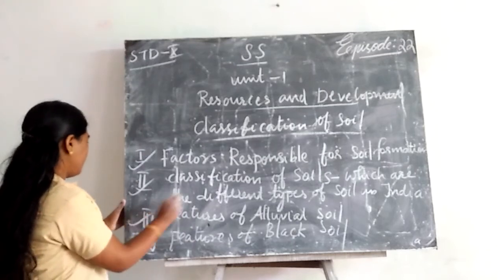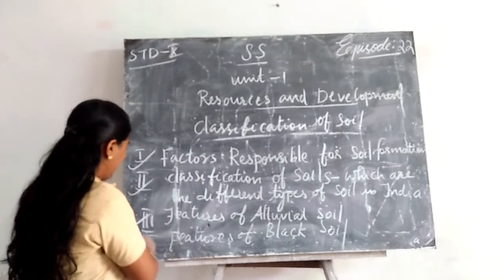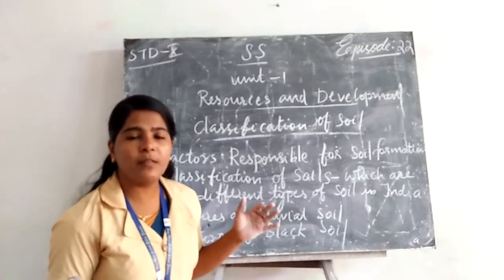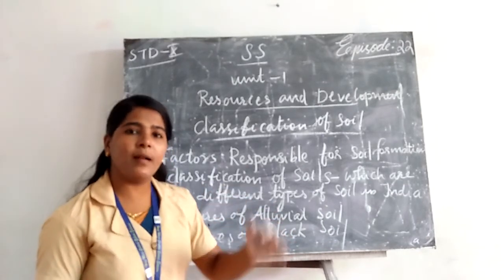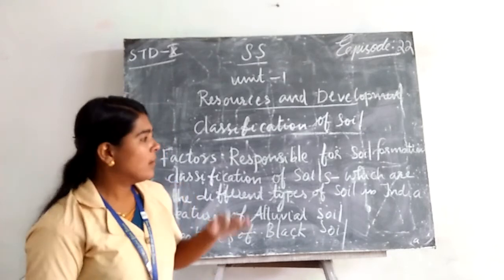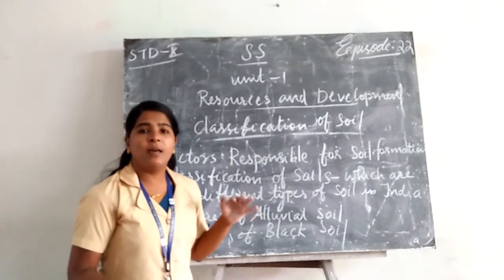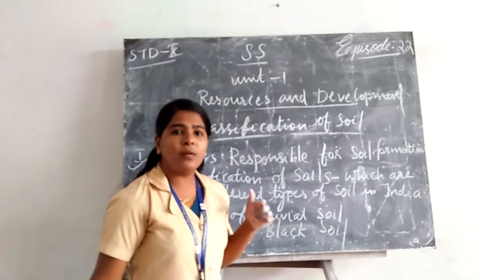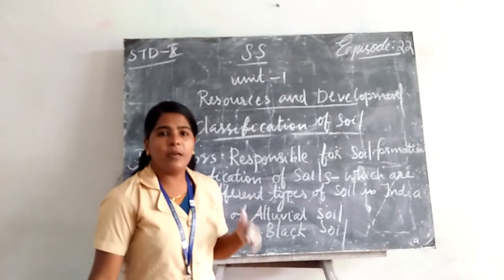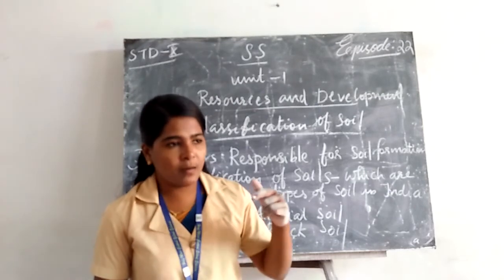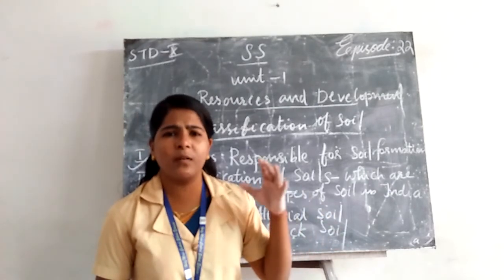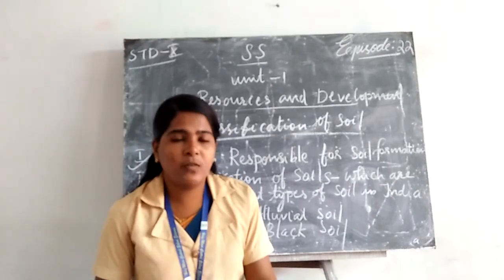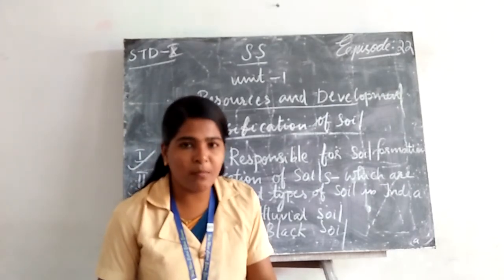Then we studied the features of black soil. Why is it called black soil? It is known as black soil because its color is black in nature. It is also known as regur and cotton black soil. Why is it called cotton black soil? Because we cultivate more cotton in black soil, so it is known as cotton black soil.